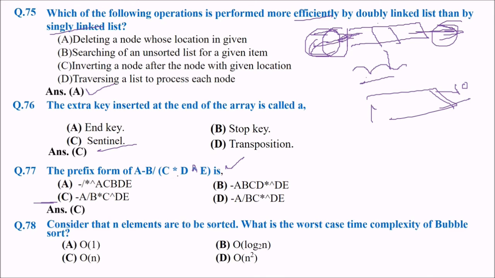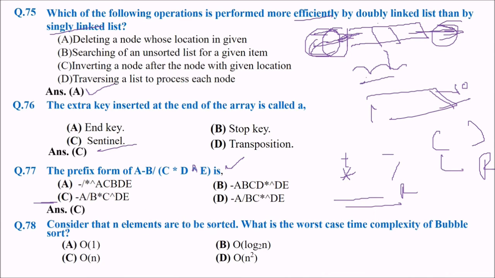In this, what happens? We have to see a few things. For multiplication and division, we have to go from left to right. For addition and subtraction, we have to go from left to right if precedence is there. First of all, we have to go for the brackets. Then we go for the exponentiation. And in exponentiation, we don't go left to right, we go right to left if various exponentiations are there.